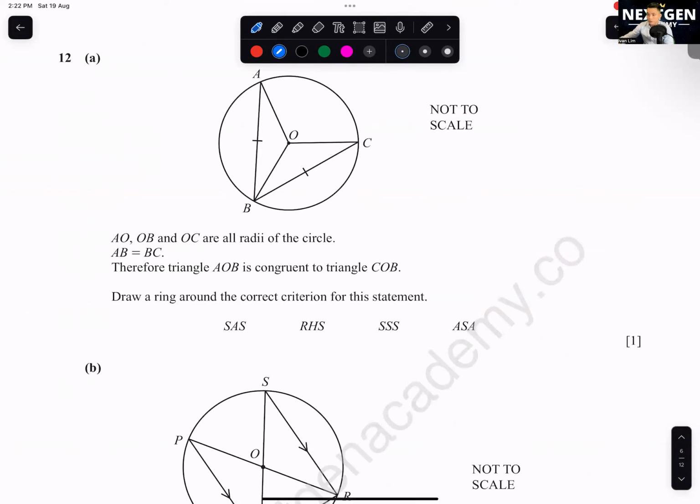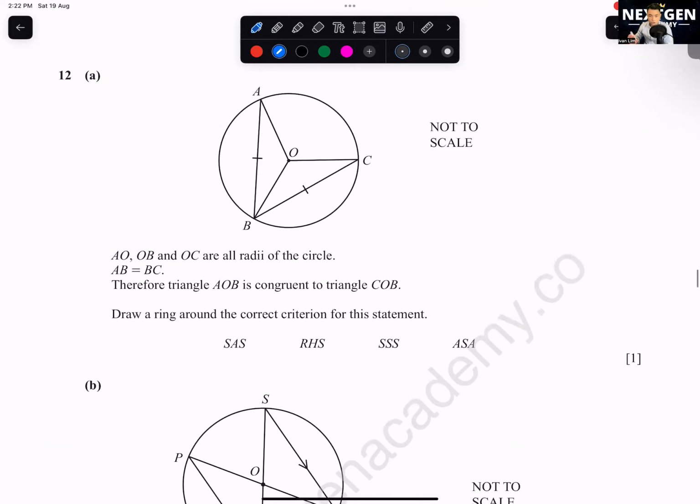Question 12a. Oh, your diagram shrink already. Yeah. So sometimes if your printing is not so accurate, this one is a bit hard to measure. So for transformation type of question, you need to print accurately. Okay, next one. Congruency. This is a question on congruency.